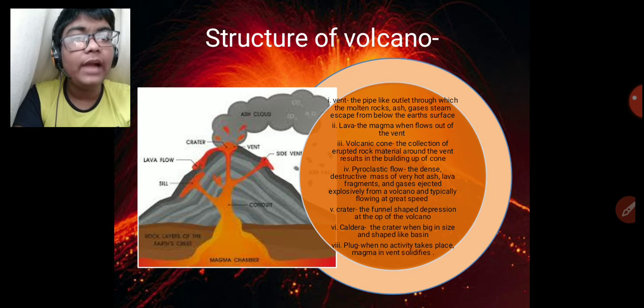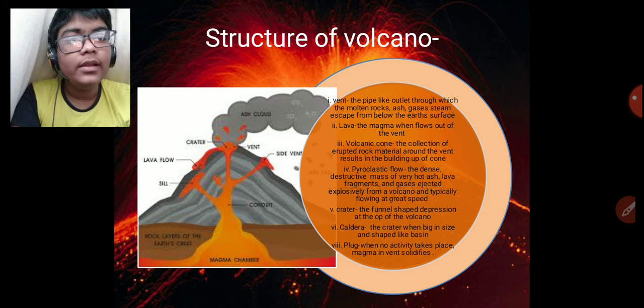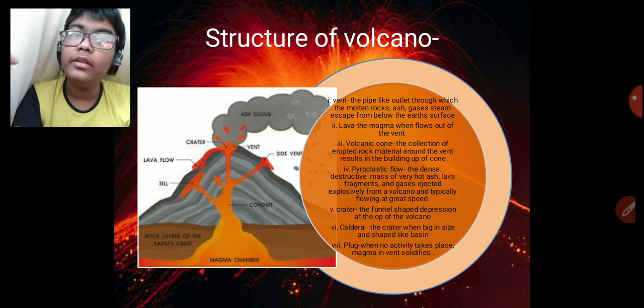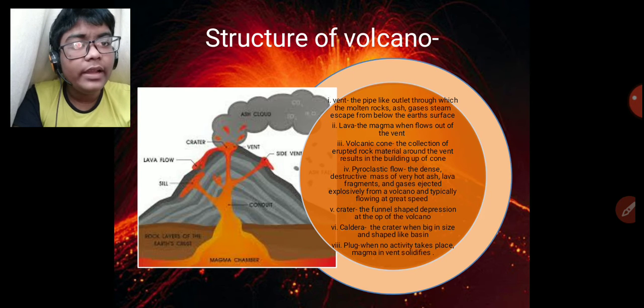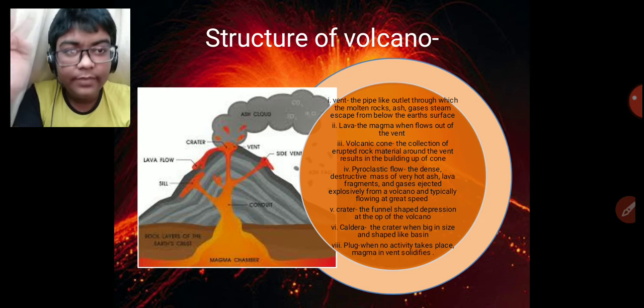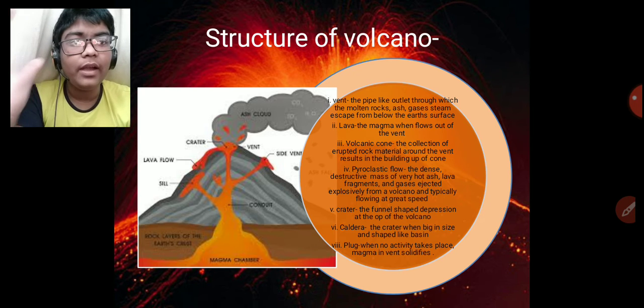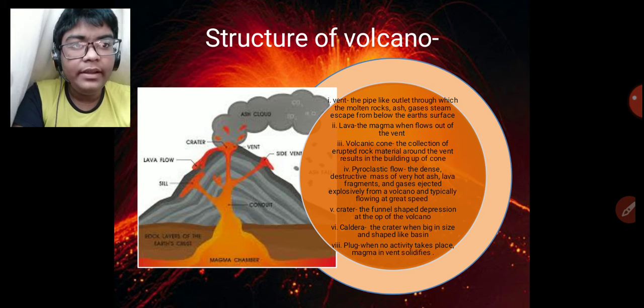The vent is the pipe-like opening through which all these molten rocks, ashes, gas and steam come out. The lava is the magma. When magma flows and comes out onto the Earth's surface, it is called lava. Then there is the volcanic cone. A volcanic cone is when erupted rock material gets collected around a vent. It results in the building of a cone. So that is called the volcanic cone.